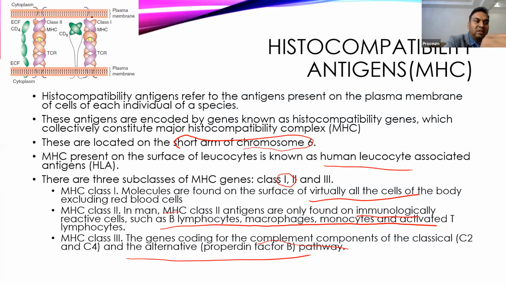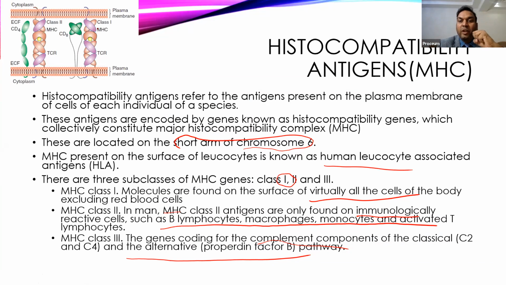Class 1 is present on the cell, and it is usually associated with the CD8 receptor. And class 2 is present only on the immune cells, and it is usually associated with CD4 cells. Whenever an antigen antibody complex reaction has to occur, the cell has to identify the antigen, and it cannot identify the antigen individually.